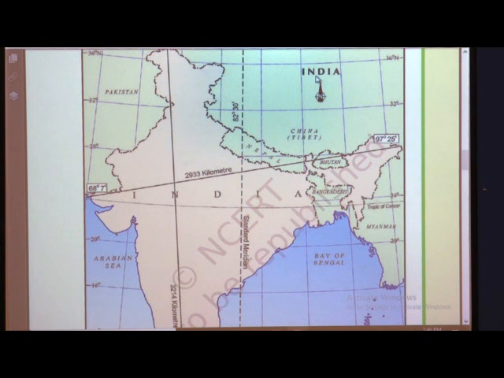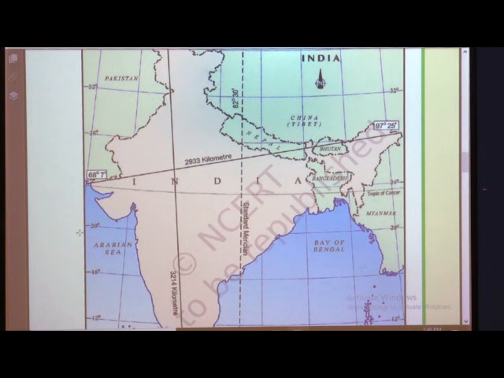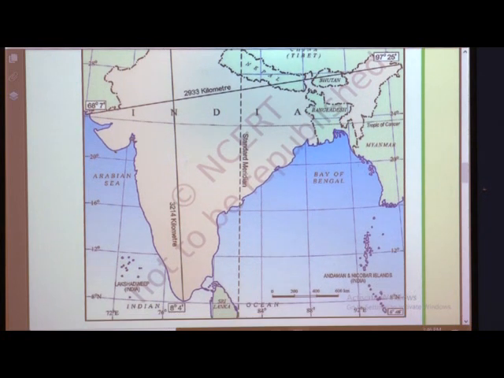Himalayan mountains are located in the northern part, and south of about 22 degree north latitude it begins to taper. See students, here this is 20 latitude, okay. After 22 latitude, from here it starts to taper. Taper means triangular shape. See here, in the southern part India is totally triangular.